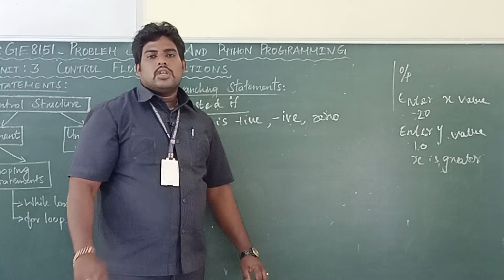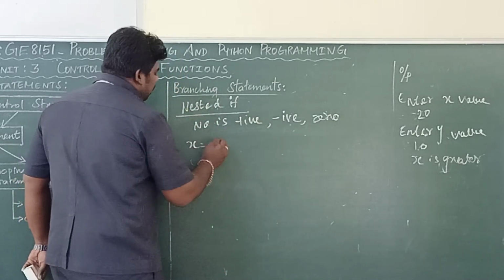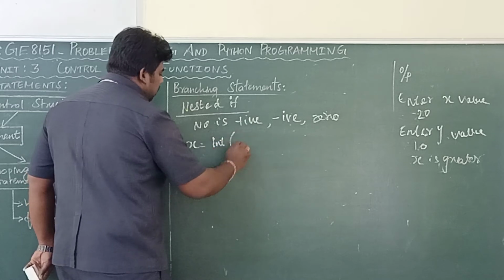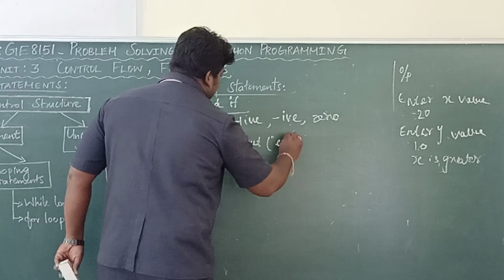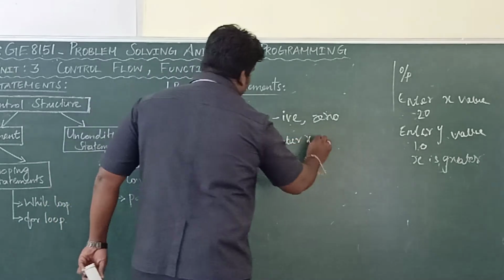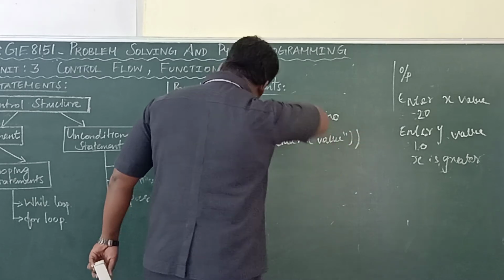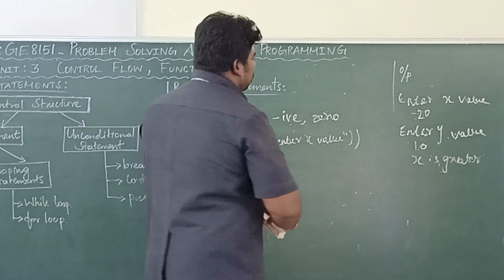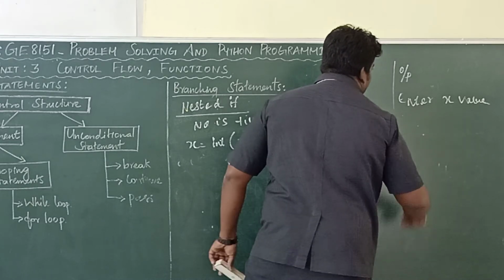How many inputs are required to find whether the number is positive, negative or 0? Only one input is enough, right? So get the input: x equal to input of "Enter x value".